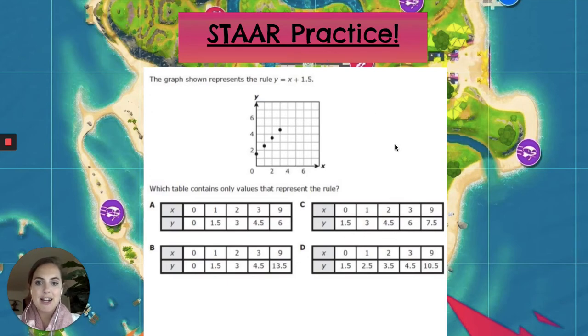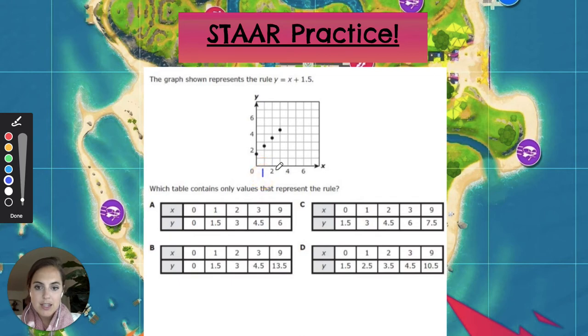So for the star practice today, we're going to be looking for a graph shown representing the rule y equals x plus 1 and 5/10. So which table contains only values that represent the rule? Well, the first thing I'm going to do is I see some numbers are missing on this graph, so I'll make sure I fill those in. So I have 0, 1, 2, all the odd numbers are missing. Awesome, and I don't have any points above that, so I'm going to skip that. I have 1, 2, 3, 4, 5.